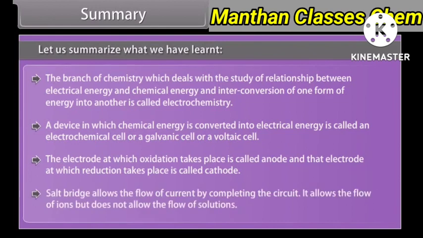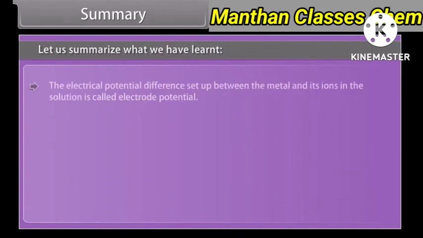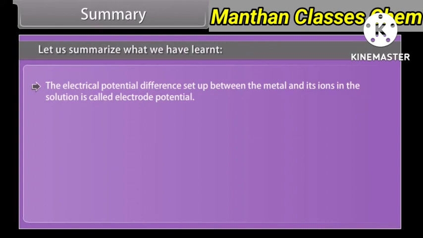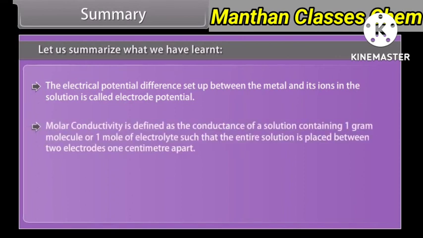Salt bridge allows the flow of current by completing the circuit. It allows the flow of ions but does not allow the flow of solutions. The electrical potential difference set up between the metal and its ions in the solution is called electrode potential. Molar conductivity is defined as the conductance of a solution containing 1 gram molecule or 1 mole of electrolyte such that the entire solution is placed between 2 electrodes 1 centimeter apart.